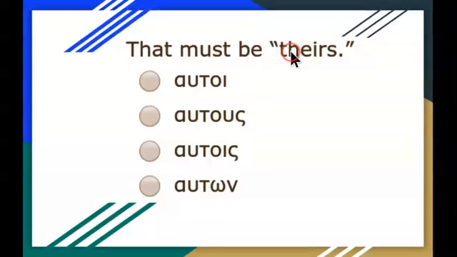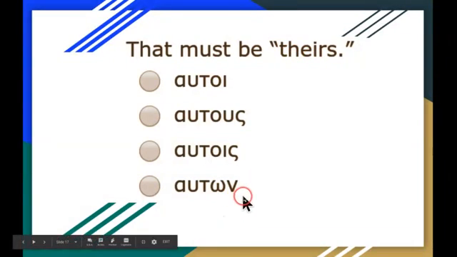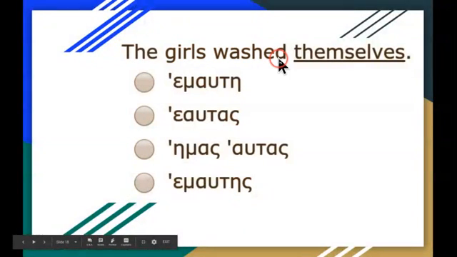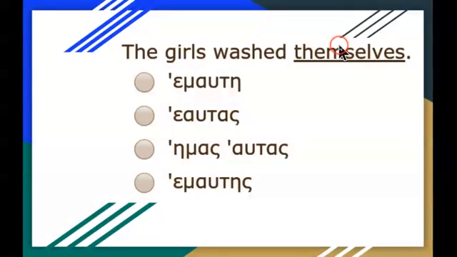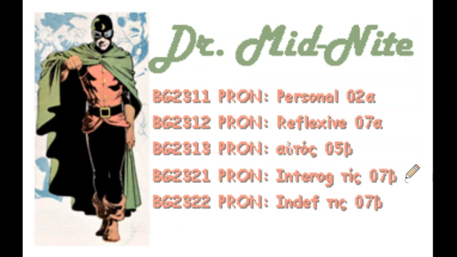Theirs is the genitive plural. So therefore, auton. The girls wash themselves. So the washing is occurring to themselves. Accusative object phrase. It's plural. So it's not hemos autos or hemautes. Obviously, it's he autas because it's feminine plural.